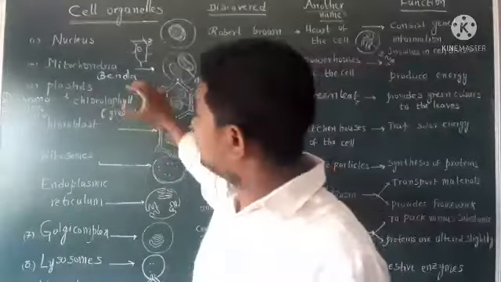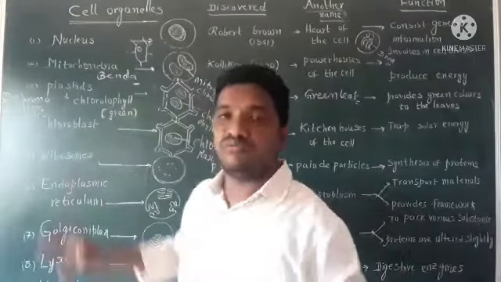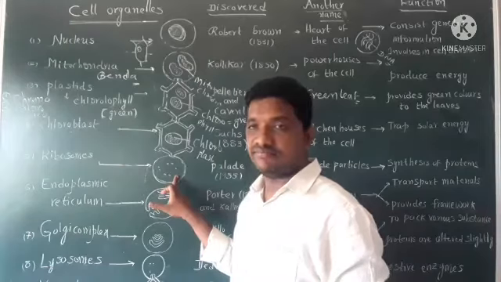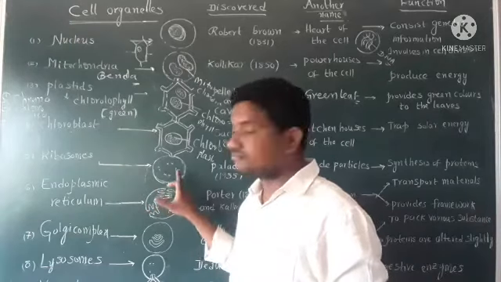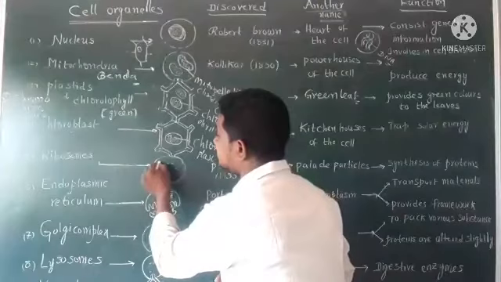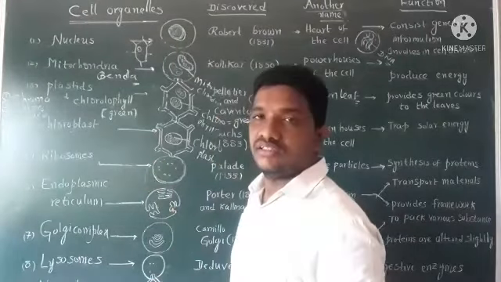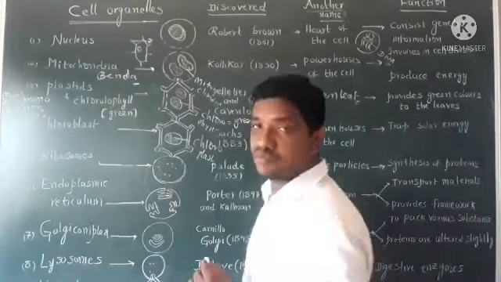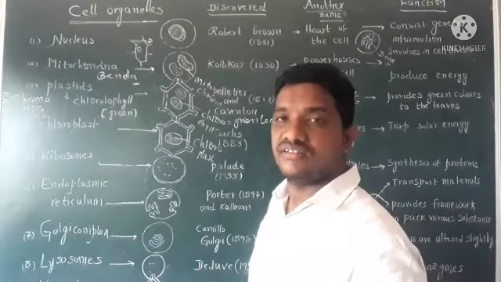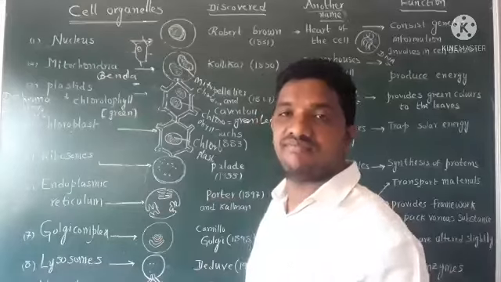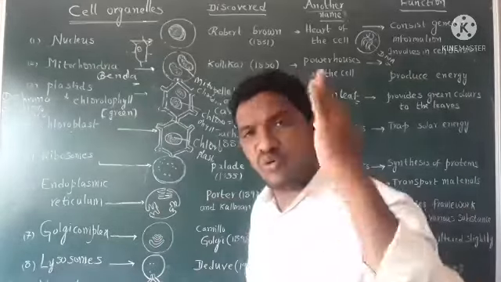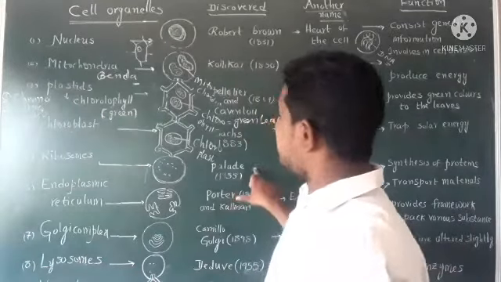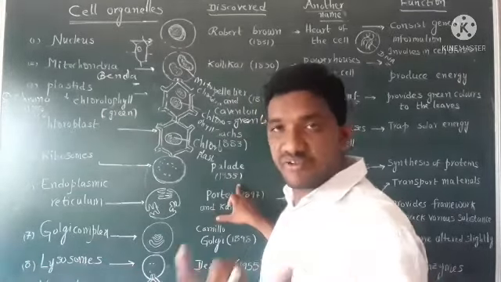Coming to next cell organelle, ribosomes. See, for example, this is the cell. Inside the cell small structures are present. These are called ribosomes. These are primitive cell organelles, means old cell organelles. It was discovered by Palade in the year of 1955.